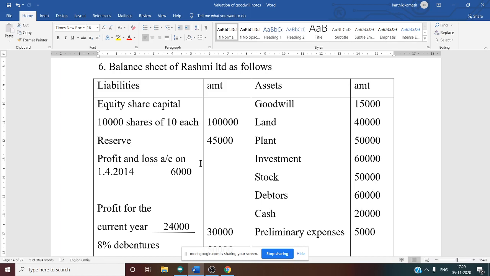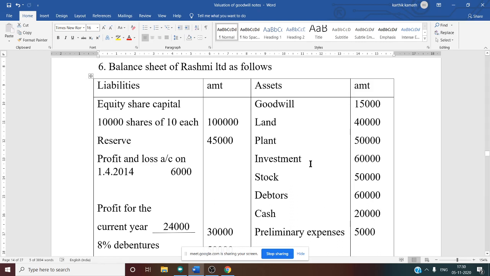So here, under valuation of goodwill, this information is irrelevant, that you must be knowing. Why? Because goodwill is a fictitious asset. Preliminary expenses are also a fictitious asset. Land and plant are fixed assets, so they appear while calculating the agreed value of assets.